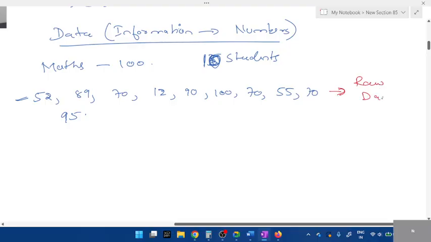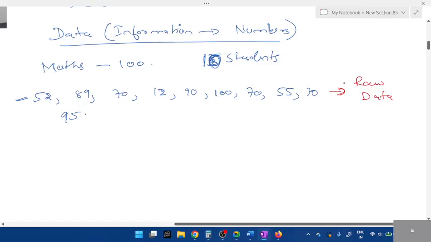So what do you mean by raw data here? It is a discrete variable. Discrete is discontinuous, right? We'll study both discontinuous and continuous, but here it is discontinuous. That is secondary. Whatever numbers you get, students, these are data. Data means information, and this gives information about marks of 10 students.